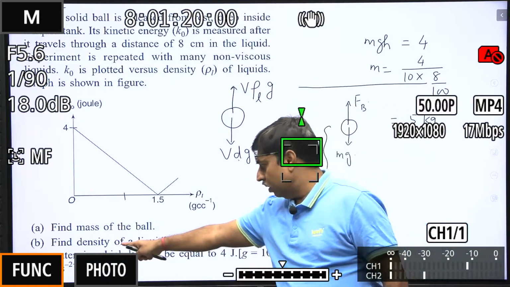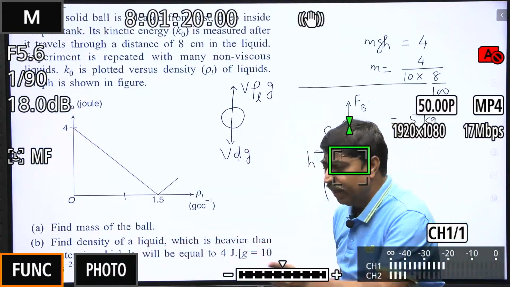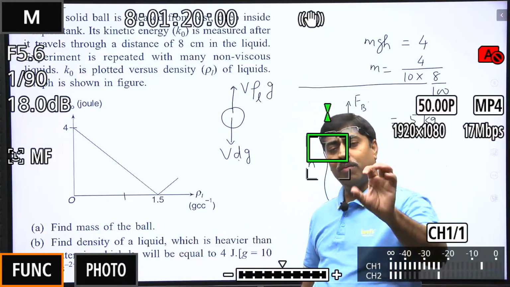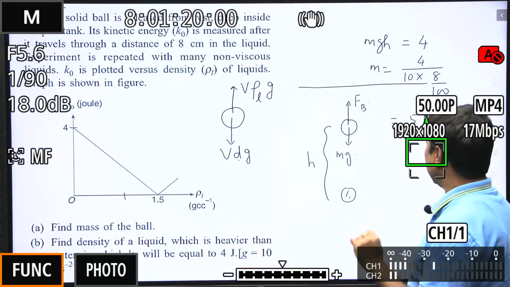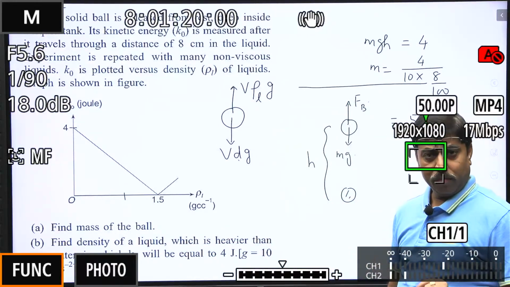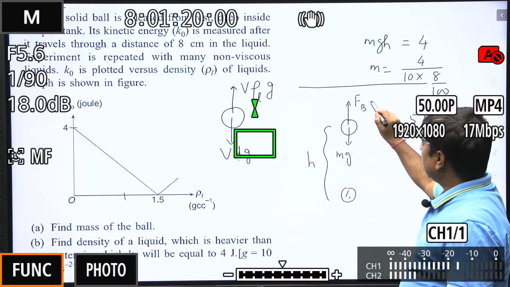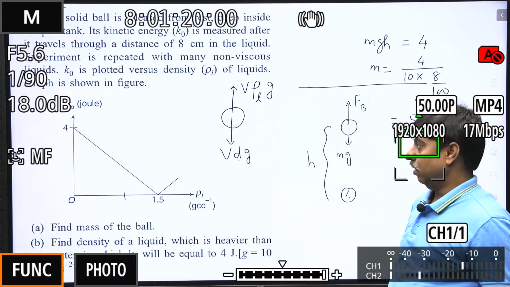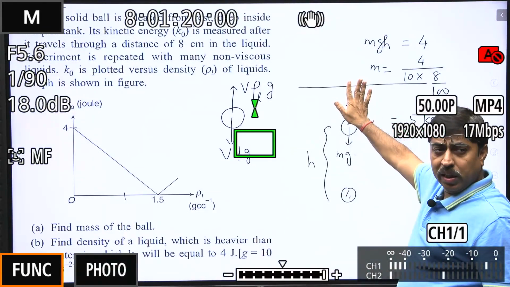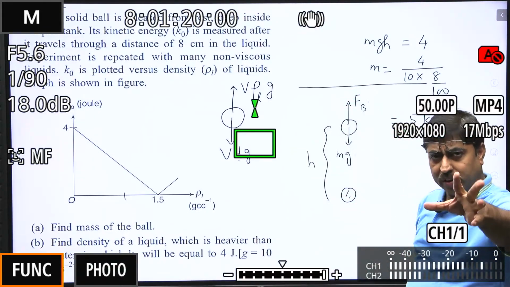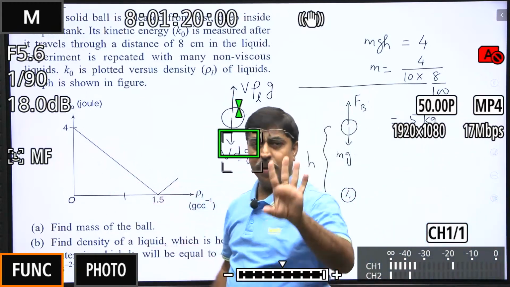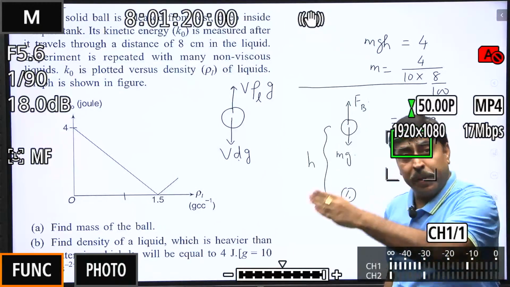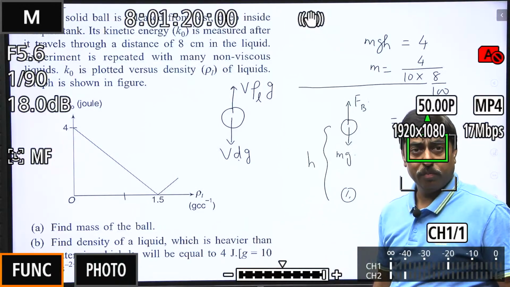Now again read the question. Find density of a liquid which is heavier than water, in which K naught will be equal to 4 joule. Now this can happen in only one way. When this buoyancy force is double the value of mg. Try to understand. When there is no buoyancy, acceleration is g, it travels 8 centimeter, its kinetic energy becomes 4 joule. Now the density of liquid must be greater than 1, as the question says.